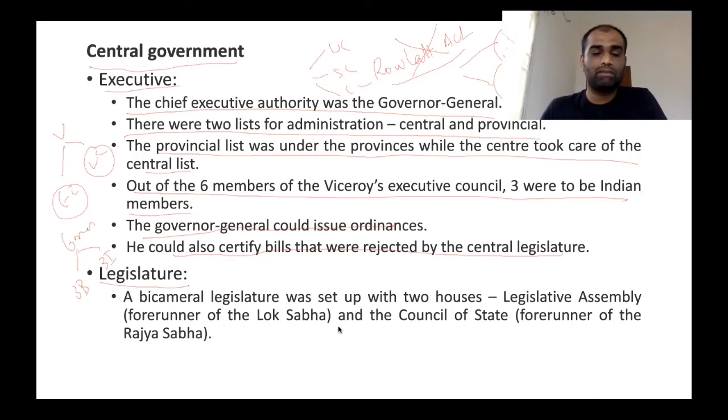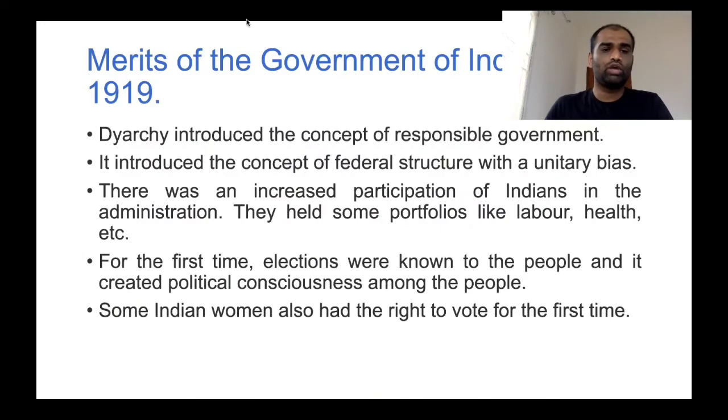Now, what are the reforms that were established in Legislature of India? For the first time, a bicameral legislature was established. Two types of legislatures were established, called Legislative Assembly as well as Council of State. Clear? These are forerunners to both Lok Sabha as well as Rajya Sabha. Now, what are all the merits of Government of India Act 1919?